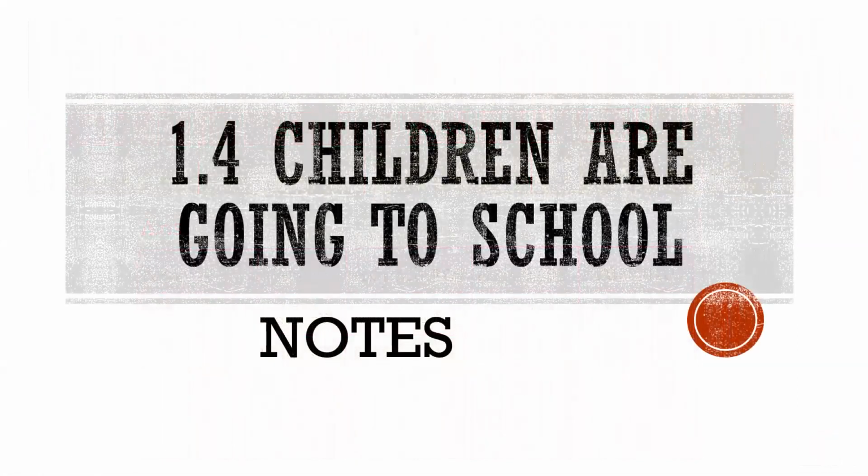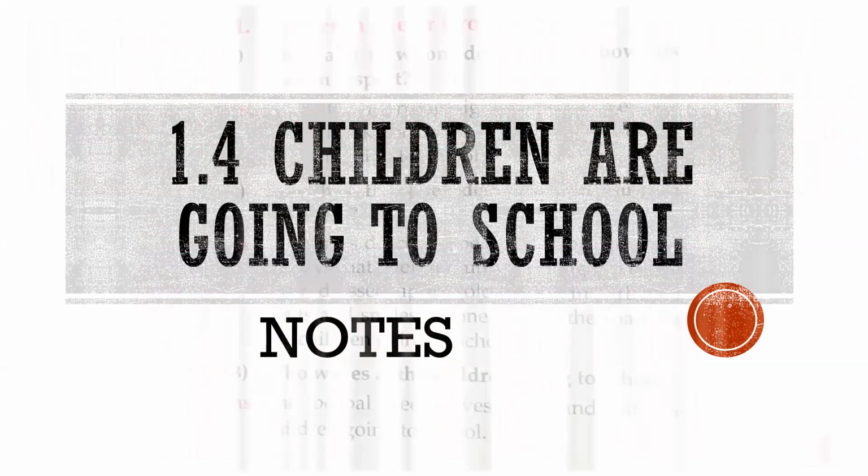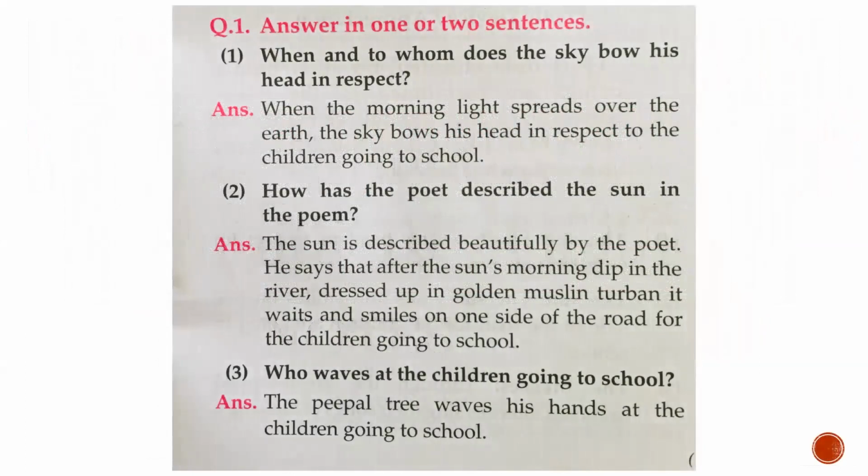With this, students, we have completed the notes of 1.3. Now we start with notes of the next poetry, 1.4, Children Are Going to School. Okay, so we start with the notes. When and to whom does the sky bow his head in respect? So in front of whom is the sky bending down? When the morning light spreads over the earth, the sky bows his head in respect to the children going to